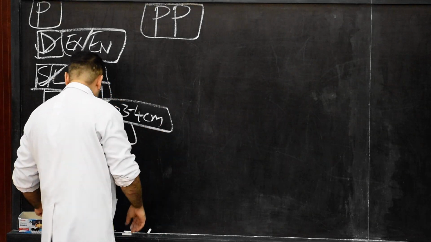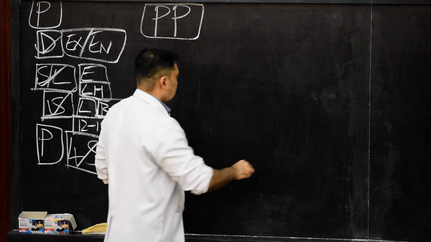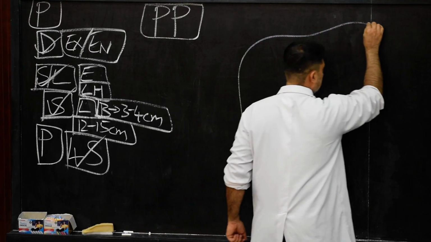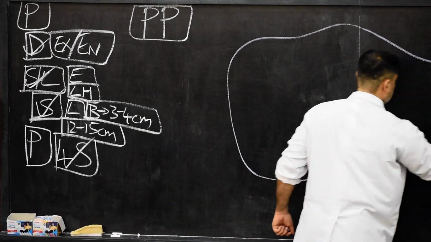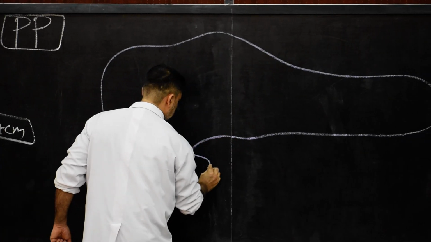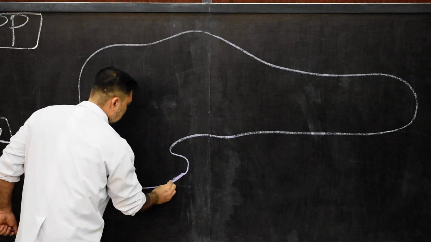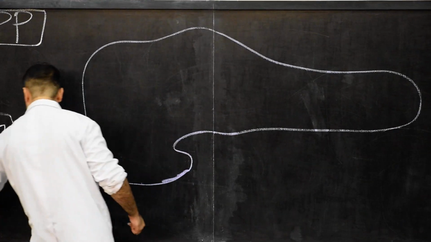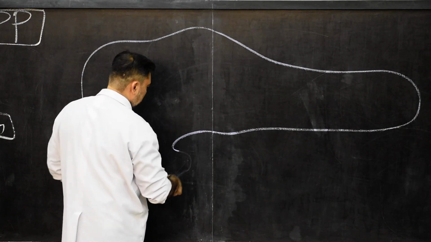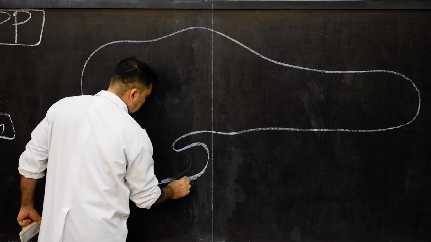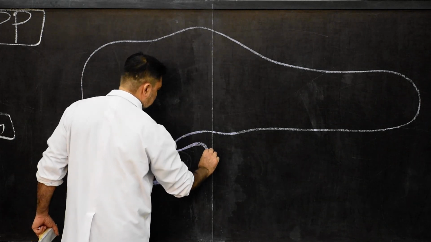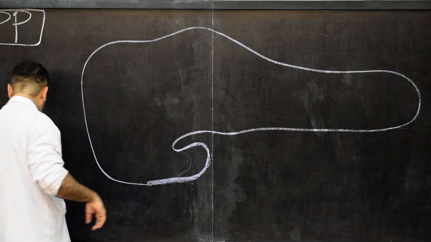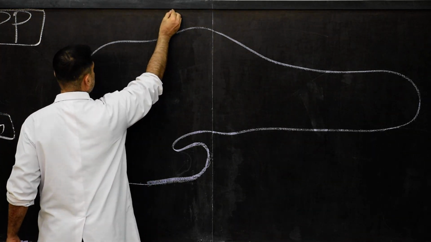First we will draw this entire pancreas. Now this is the pancreas. I hope it is coming. So this is the pancreas. Here we will extend this process slightly more so that we can show this as the uncinate process. This is our pancreas, and now we will draw the surrounding structure on this side.